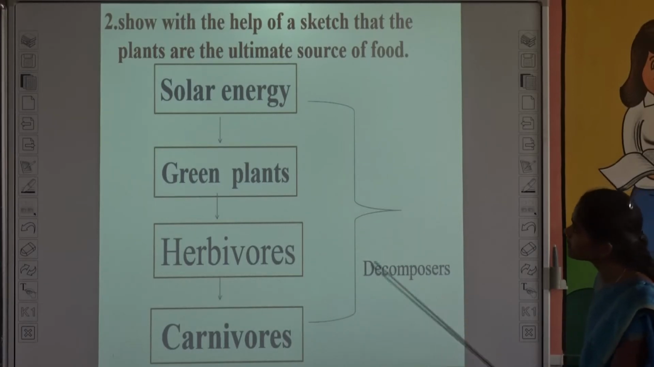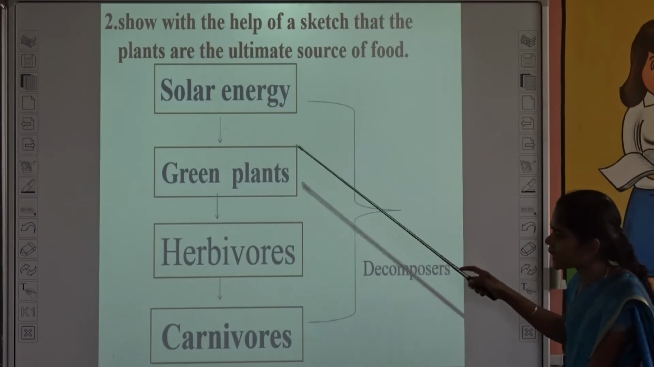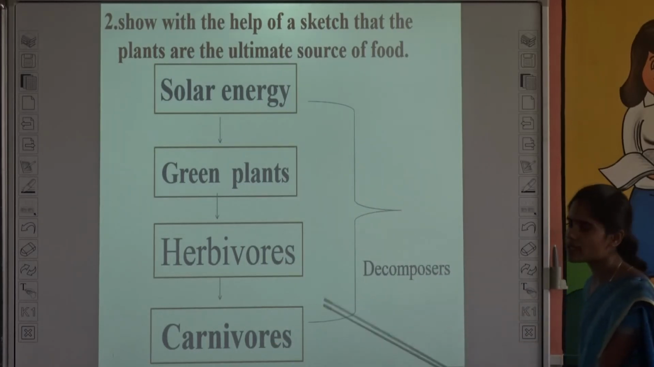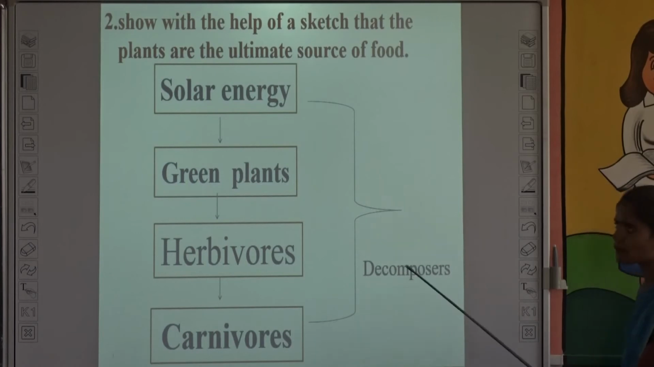Decomposes. So this is the sketch. Solar energy, green plant, herbivores and carnivores, and they are eaten by decomposers. Okay, and the next one.